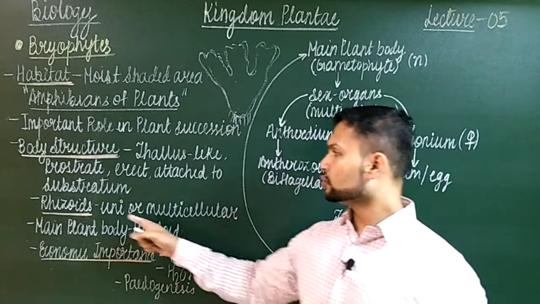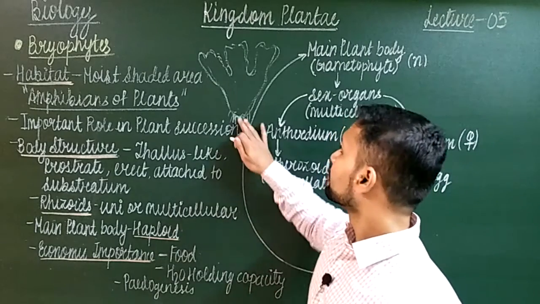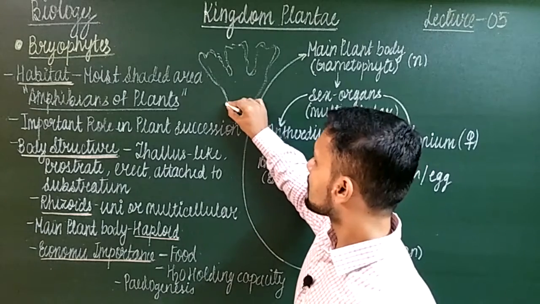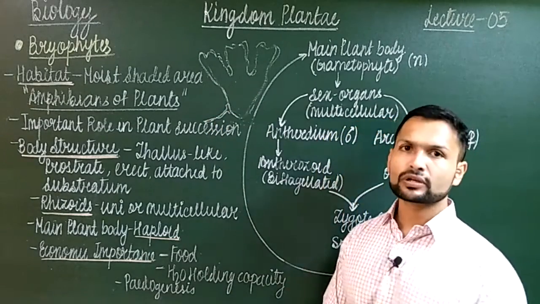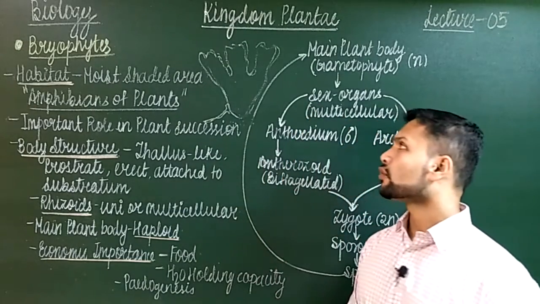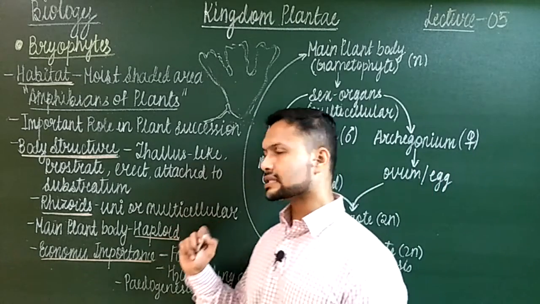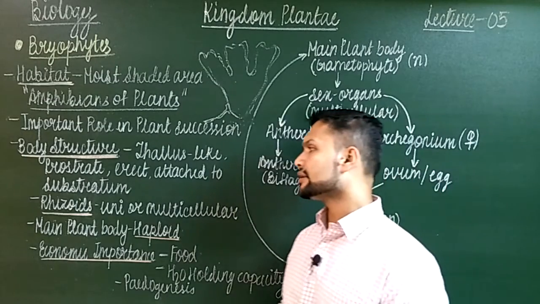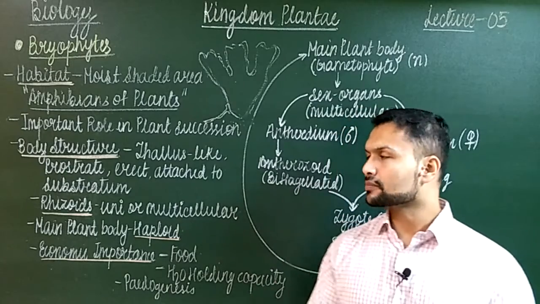So there might be unicellular rhizoids or multicellular rhizoids. Means simple, suppose this is a single cell, so that only will form the unicellular rhizoids, and multicellular means they are made up of many cells. So from the base of these plants, you can find unicellular or multicellular rhizoids. Obviously, this is meant for anchorage and for minerals and water absorption.